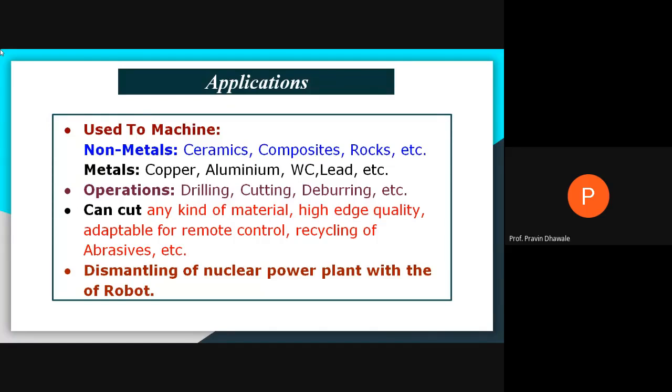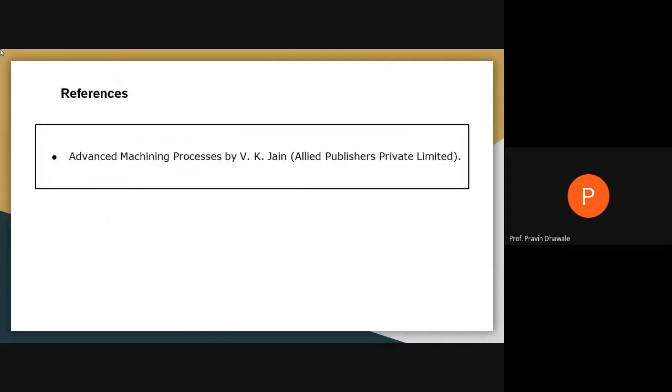Is it clear? Abrasive water jet machining can be used for metals as well as non-metals. It is utilized for carrying out certain operations like cutting, drilling, and deburring. And in a nuclear power plant with a robot, we can use abrasive water jet machining for dismantling of the nuclear power plant. Okay, so these are the references.